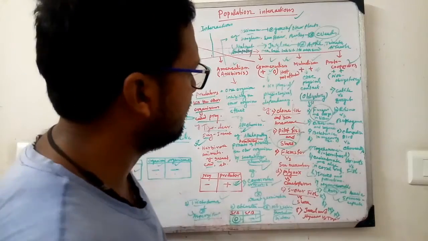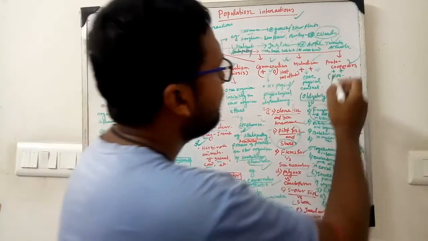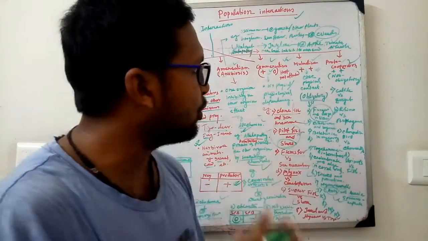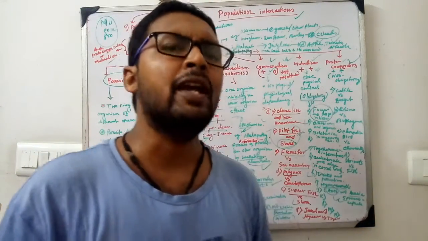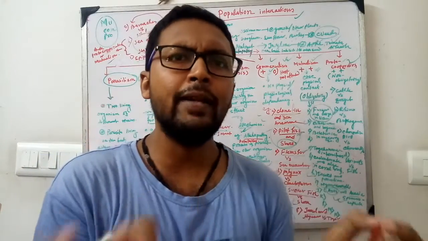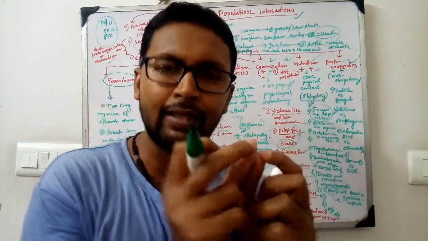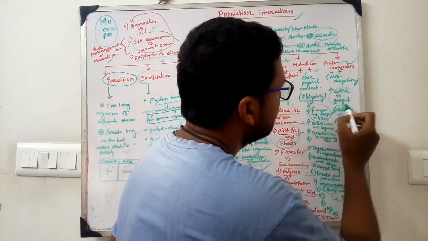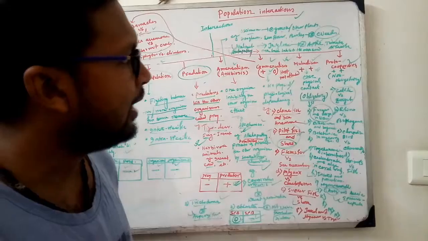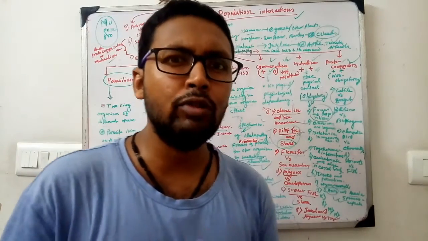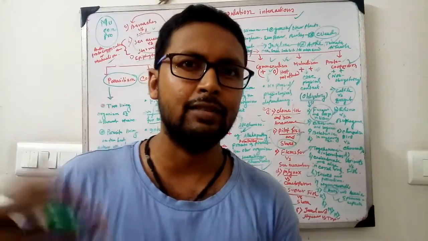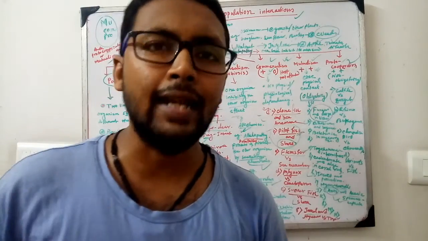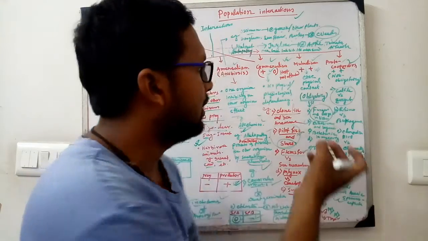There are so many other interactions, and protocooperation. Protocooperation and mutualism are very close. In case of protocooperation, there is no obligatory relationship. If both organisms are present together, both will be benefited. Example: egret and cattle. We normally see that the egrets are moving along with the cattle to take the leeches,